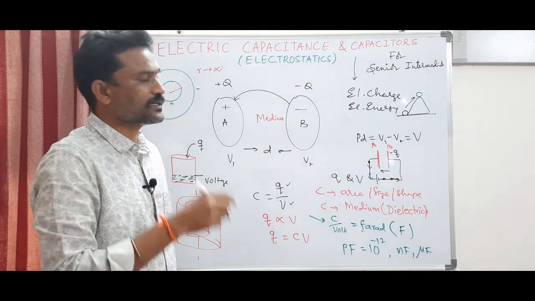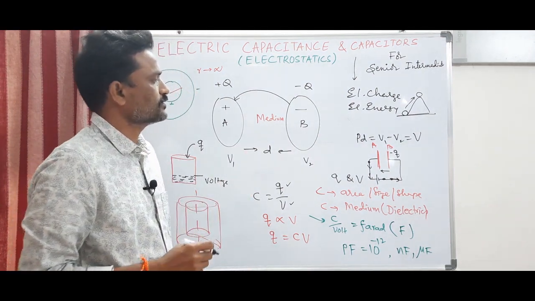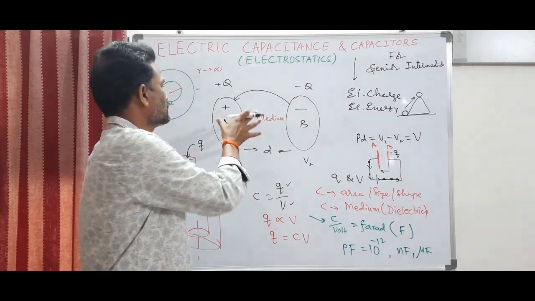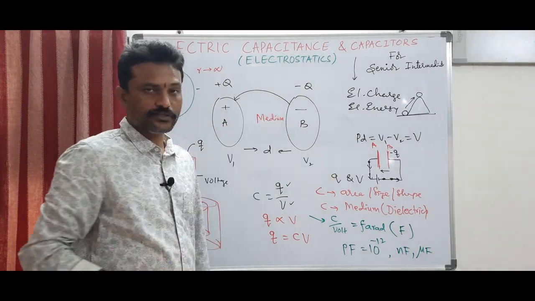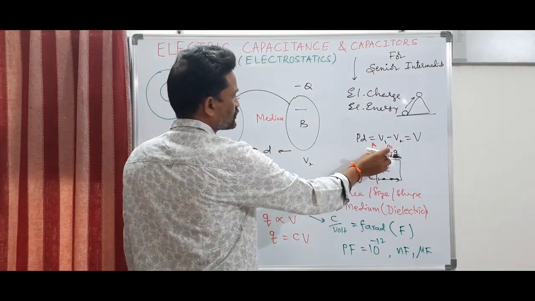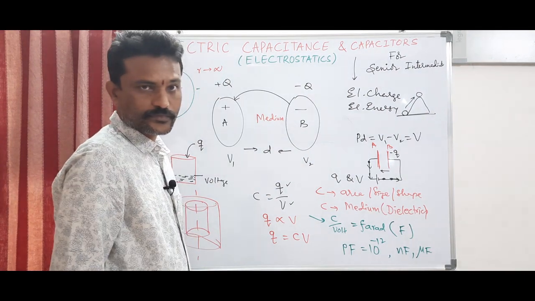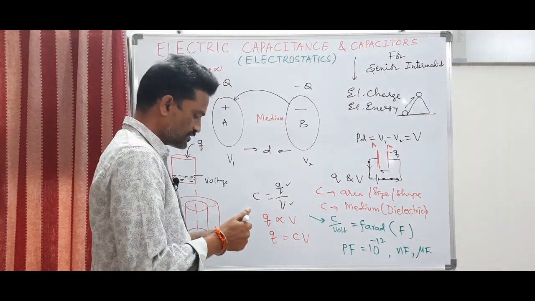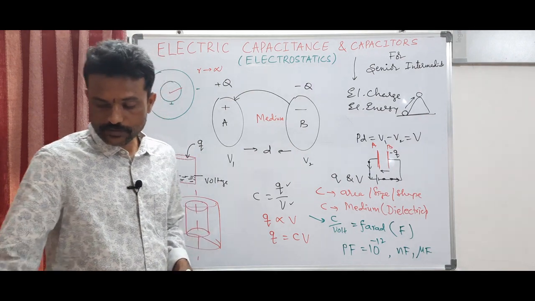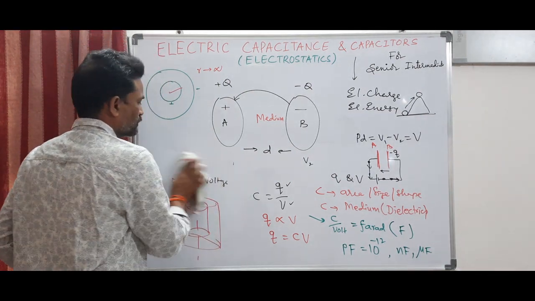The work done by the external agent is stored as the potential energy of the capacitor. So whatever the work done by the battery is stored as the potential energy of the capacitor. So when you discharge the capacitor, that amount of energy will be released in a very short span of time.